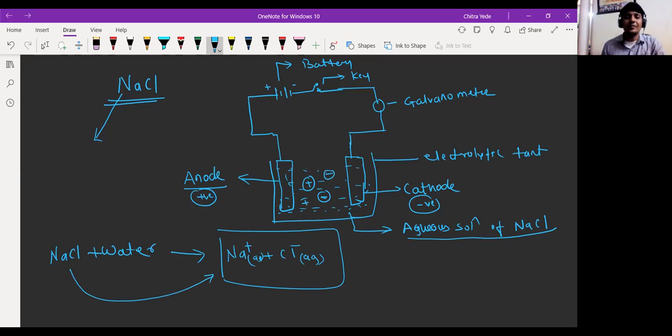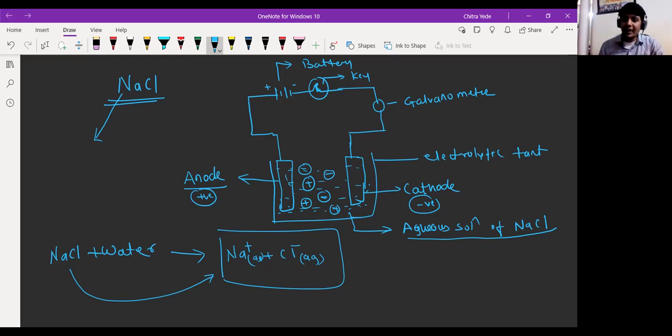So when we switch on the current, I have joined the key, which is called the plug key. We plug it in order to flow the current through the circuit. So current will flow through the circuit.